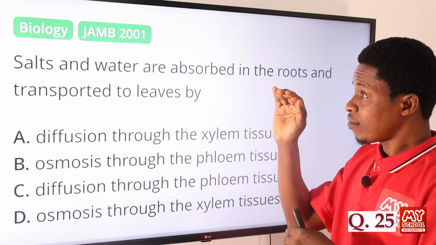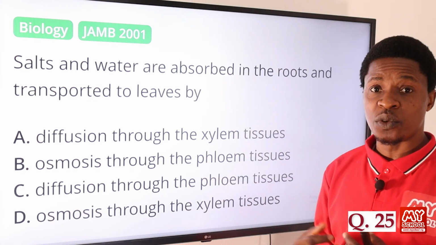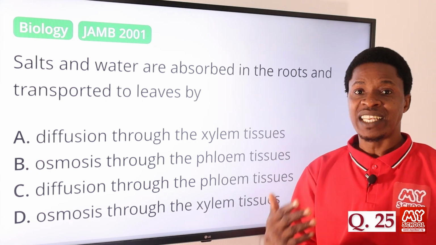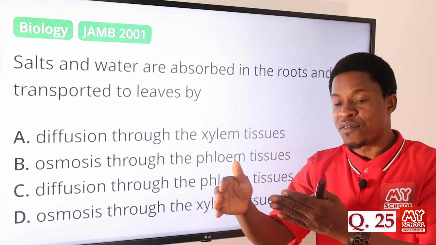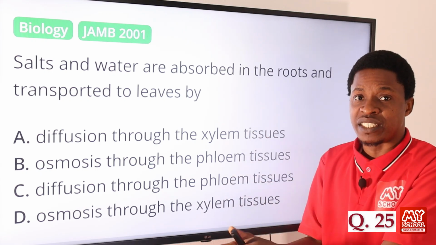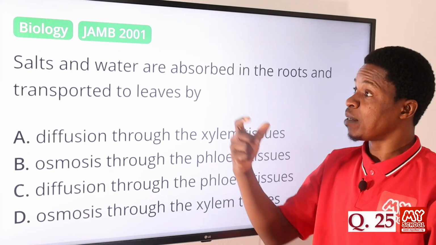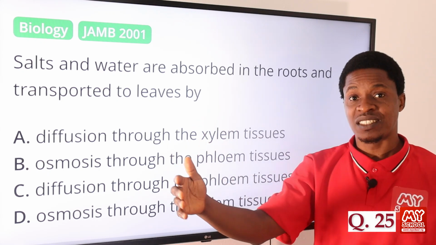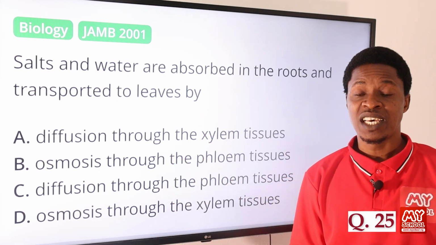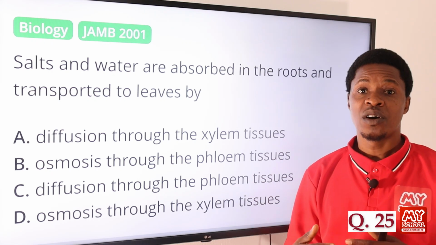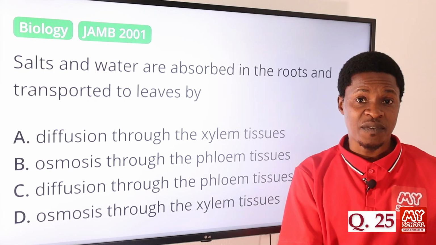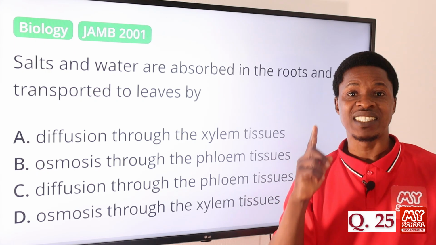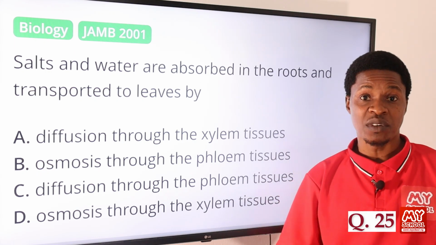Now, once the salt and the water are absorbed in the root hairs, they begin to undergo what we call cell-to-cell movements, okay? And then they keep moving from one cell to another until they reach the xylem. Don't forget the process through which that is done. The movement of the salt and water through the root hair is usually through osmosis, because osmosis has to do with the movement of molecules or substances usually from a region of lower concentration to a region of higher concentration through a semi-permeable membrane. Okay, that's the definition of osmosis.